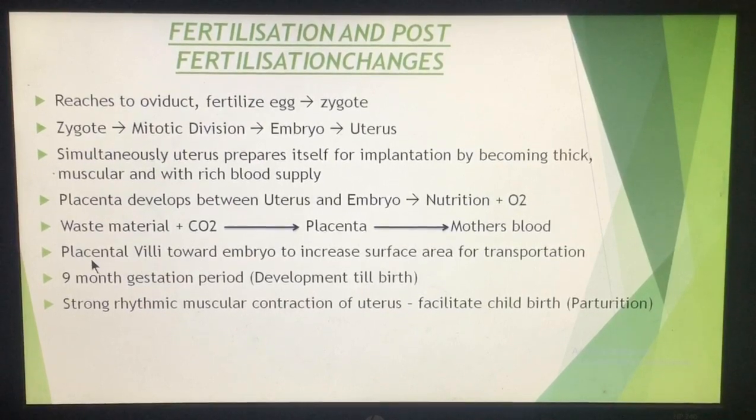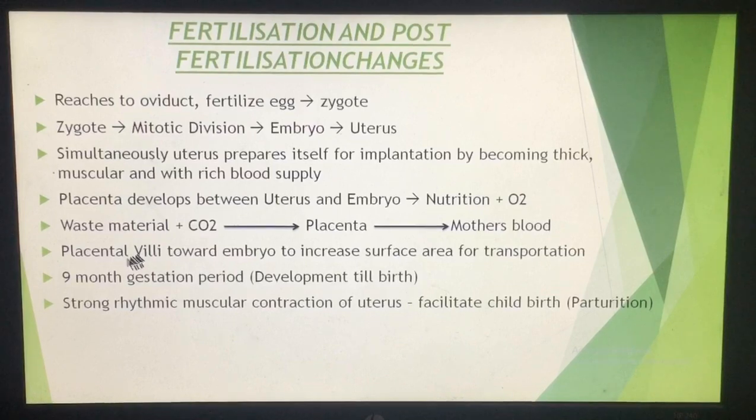Then the placenta has certain finger-like processes which are known as the placental villi.